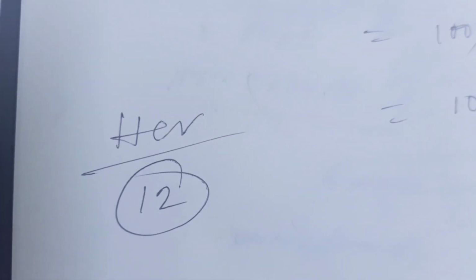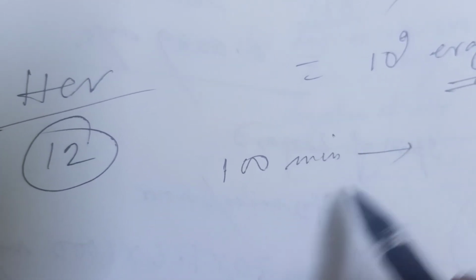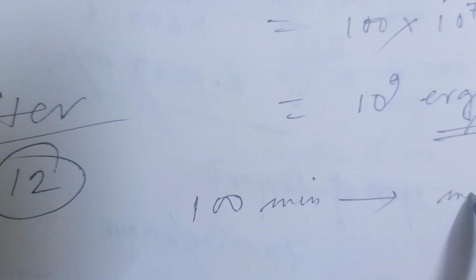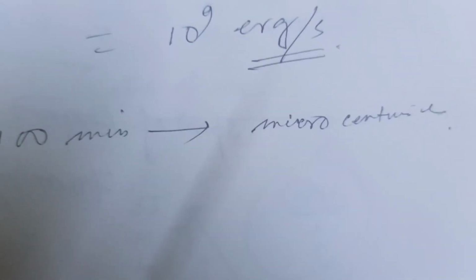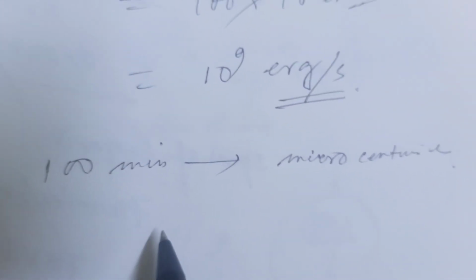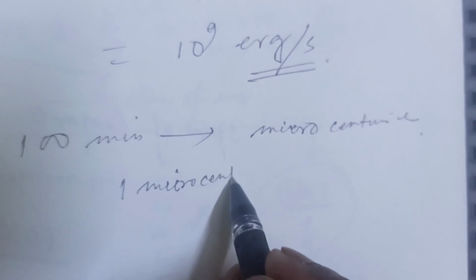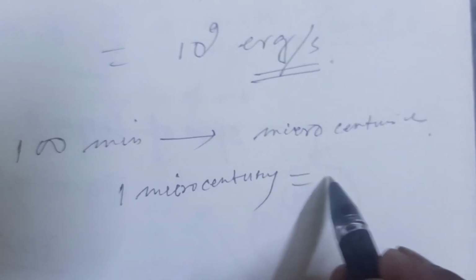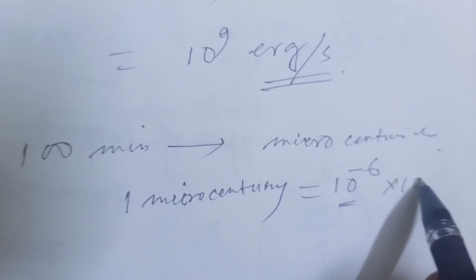You have to convert 100 minutes into microcenturies. One microcentury equals 10 to the power of minus 6, where micro means 10 to the power minus 6 and century means 100 years.